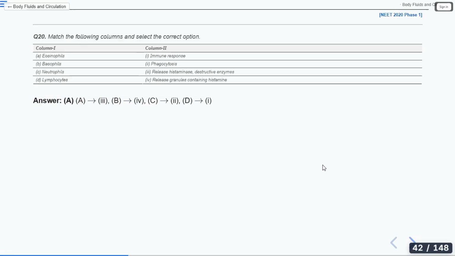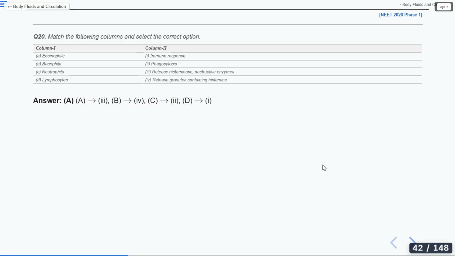Okay. What do you mean by phagocytosis? What is phagocytosis? Okay, engulfing of large solid particles, pathogen trapping, very good.